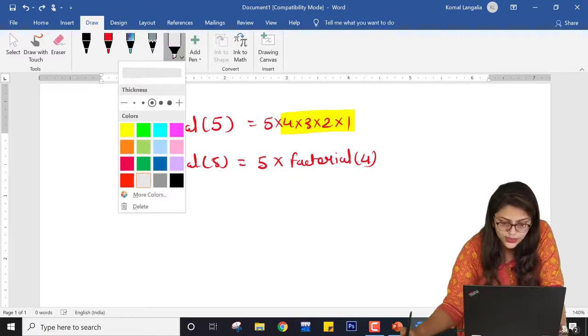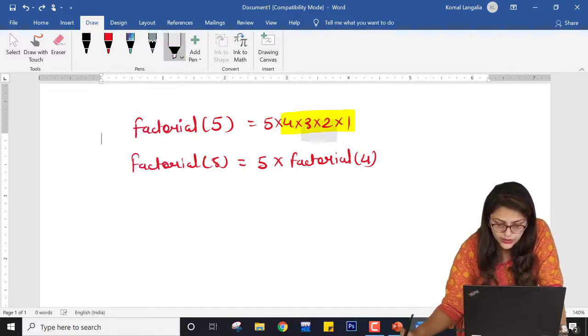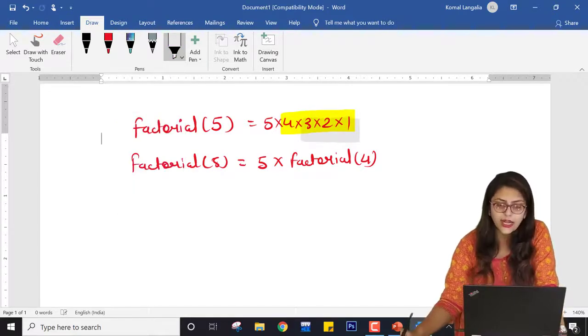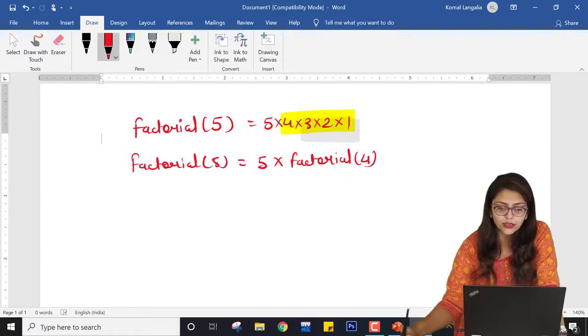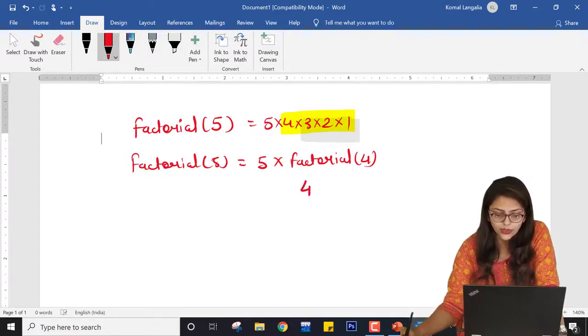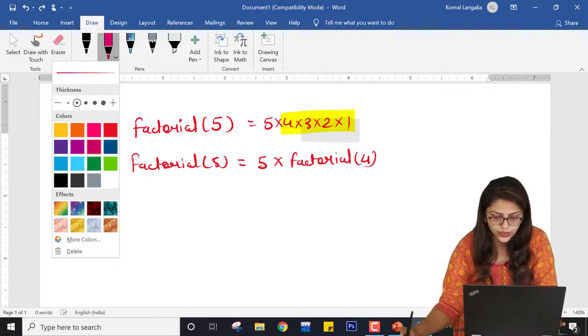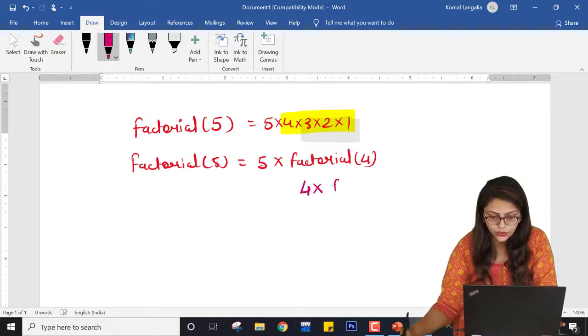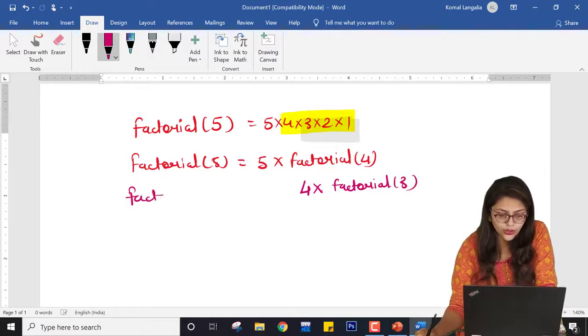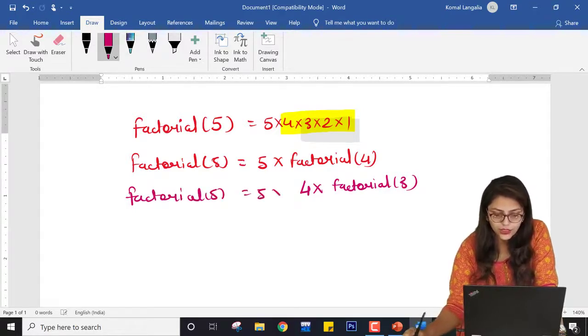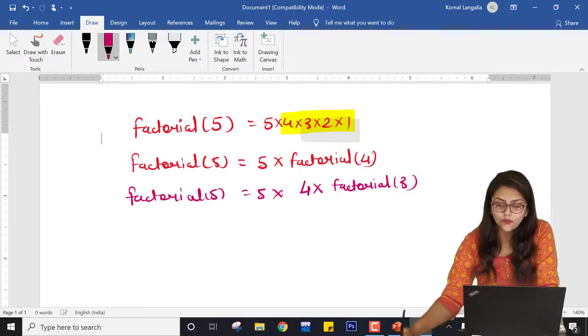So if you just see this highlighted part, this is nothing but factorial of 3. So here instead of this you can directly write, let me use another color for this, 4 into factorial of 3. So in short, factorial of 5 becomes 5 into 4 into factorial of 3.